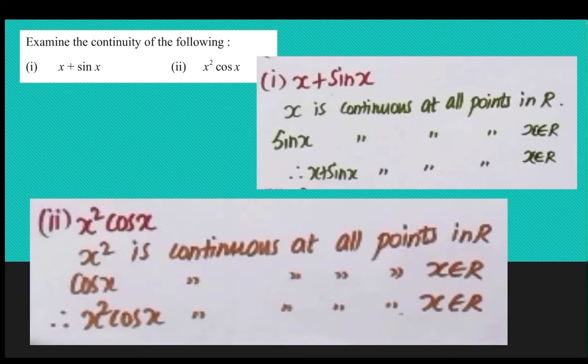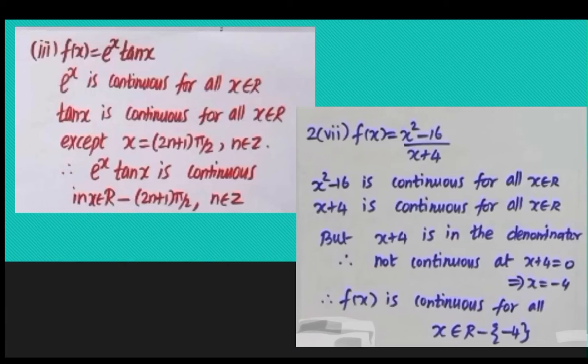Let us check the continuity of few more problems. F of x is equal to e power x tan x. E is the exponential function. So, exponential functions are continuous. So, e power x is continuous, as in the examples we have learnt.